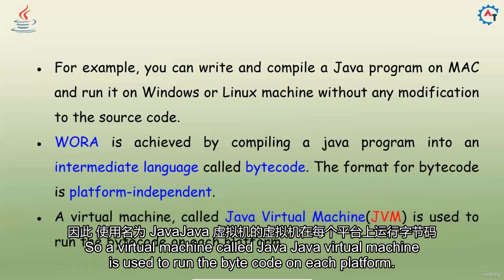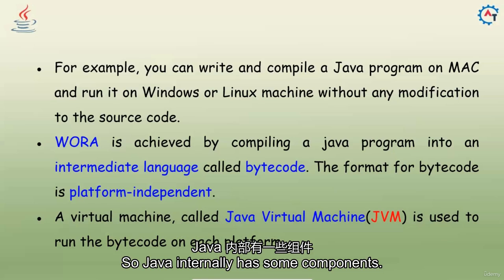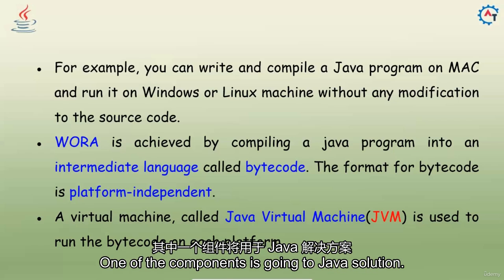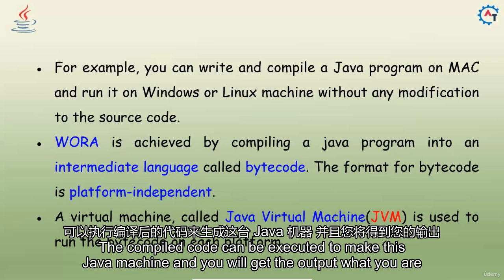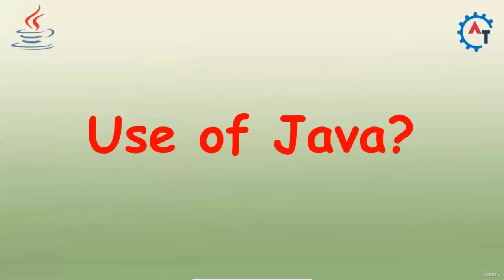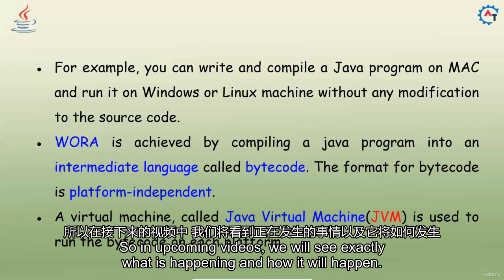A virtual machine called JVM, Java Virtual Machine, is used to run the bytecode on each platform. Java internally has some components, and one of the components is called the Java Virtual Machine. The purpose of the JVM is to run the bytecode on each platform. The compiled code can be executed by this Java Virtual Machine, and you will get the output you are expecting. This is all theory. In upcoming videos we will see exactly what is happening and how it happens.